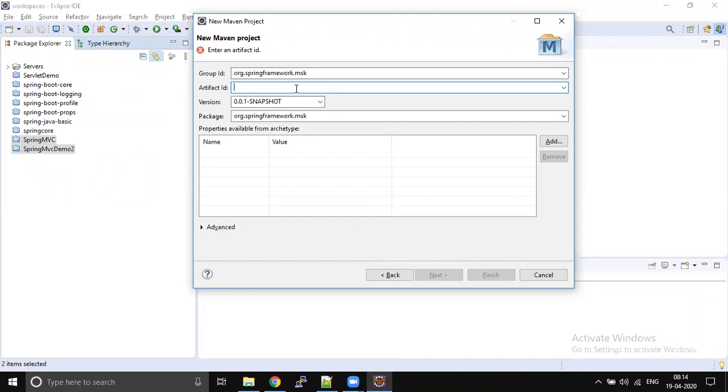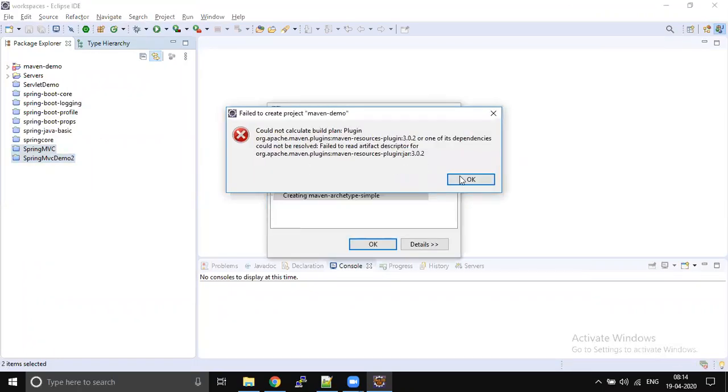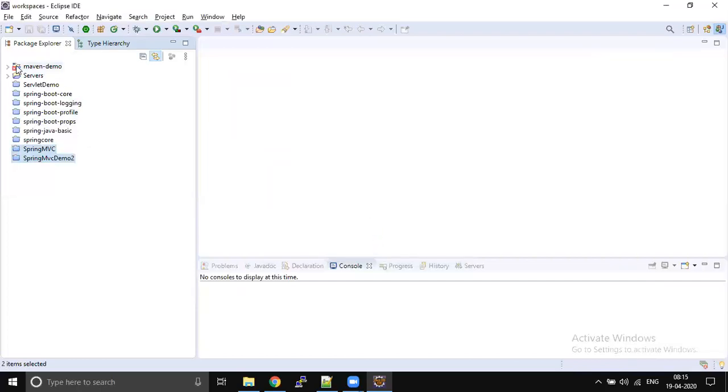So we are going to develop our first project. What name can I give? Can I give simple Maven, or Maven demo? This is my project, and this is the package I want inside my project. Click finish, and your Eclipse will create a project for you. If you are getting any errors, fine, you can leave them. There we go, the project is created.